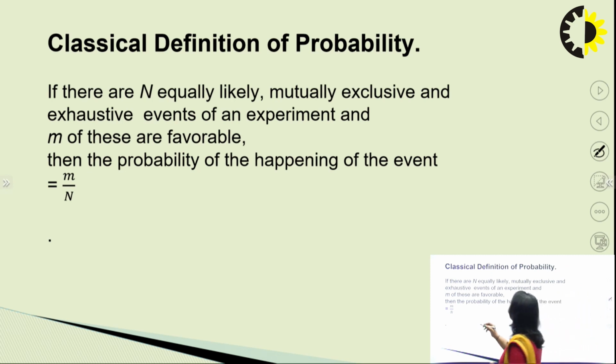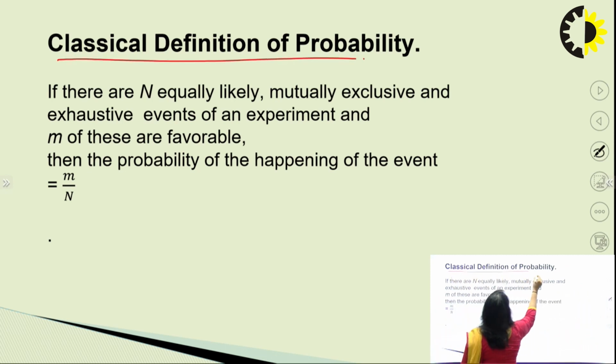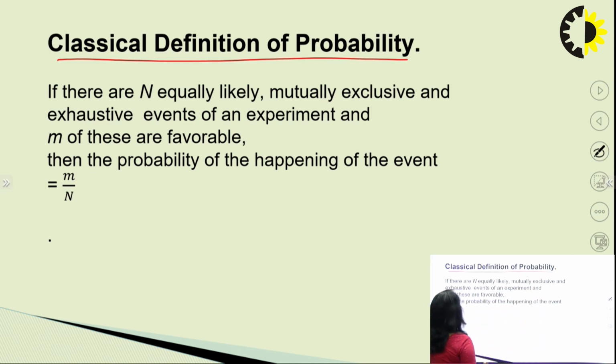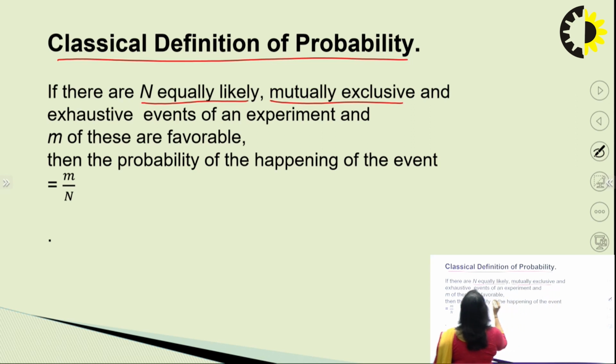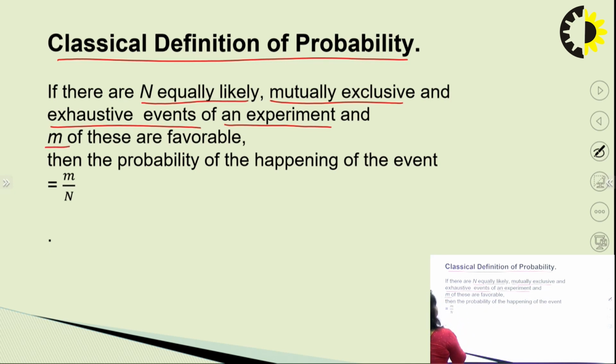Now, if we come to the classical definition of probability, the definition is like this: if there are n equally likely, mutually exclusive and exhaustive events, so all these three conditions, if they are fulfilled from an experiment and m of these are favorable, then the probability... favorable means whatever we want to see, we want to study, that is available, the situation is applicable.